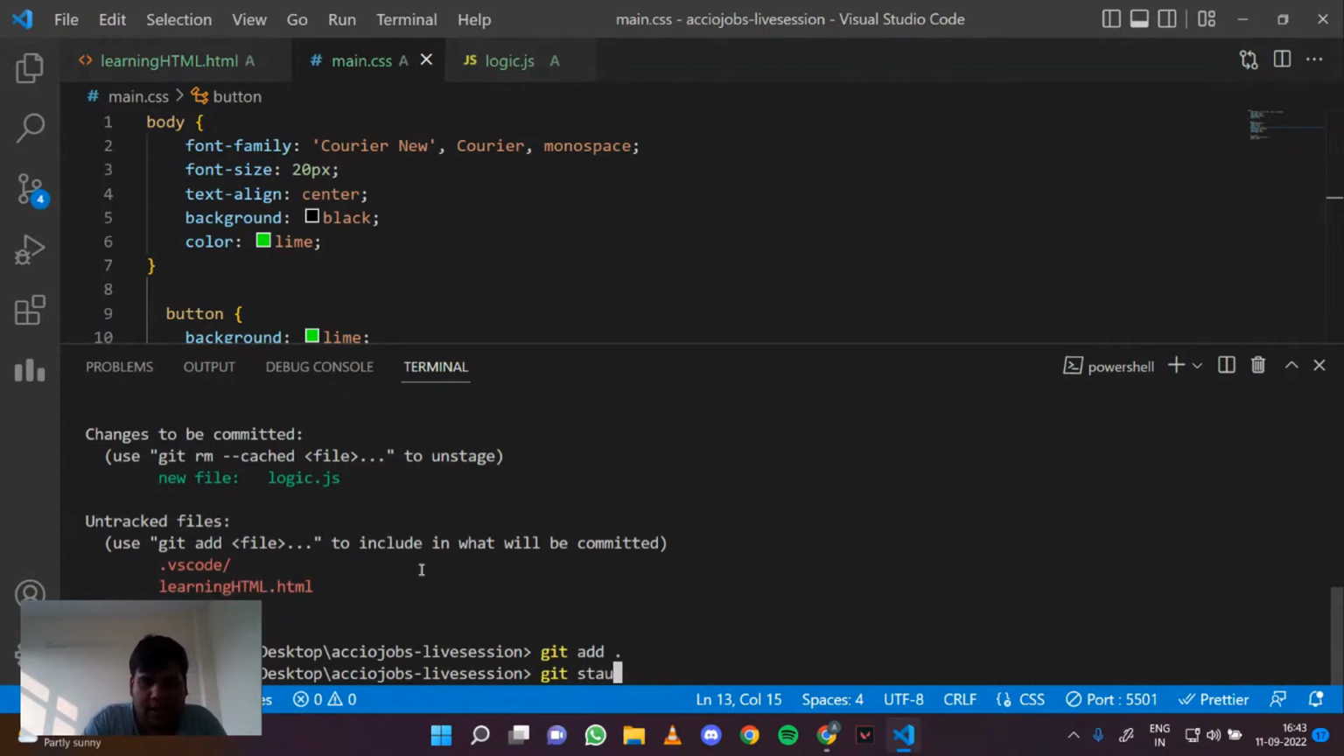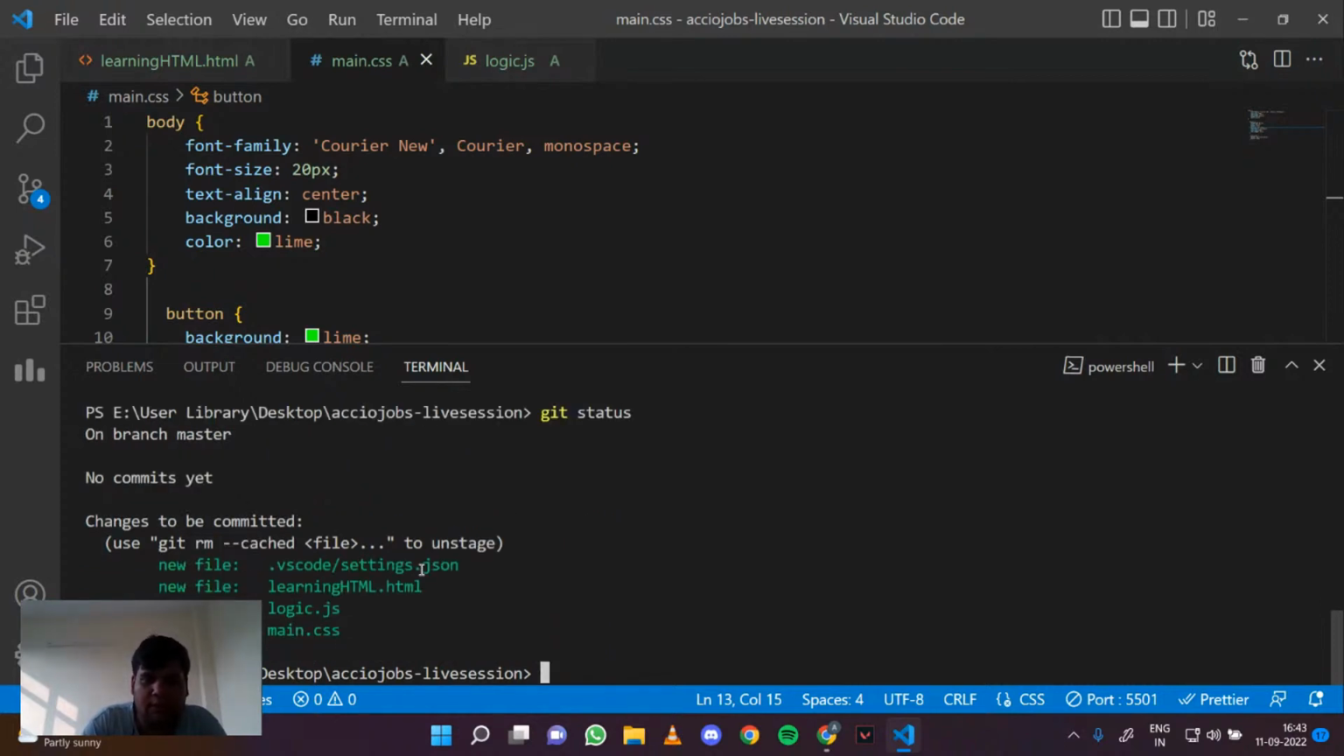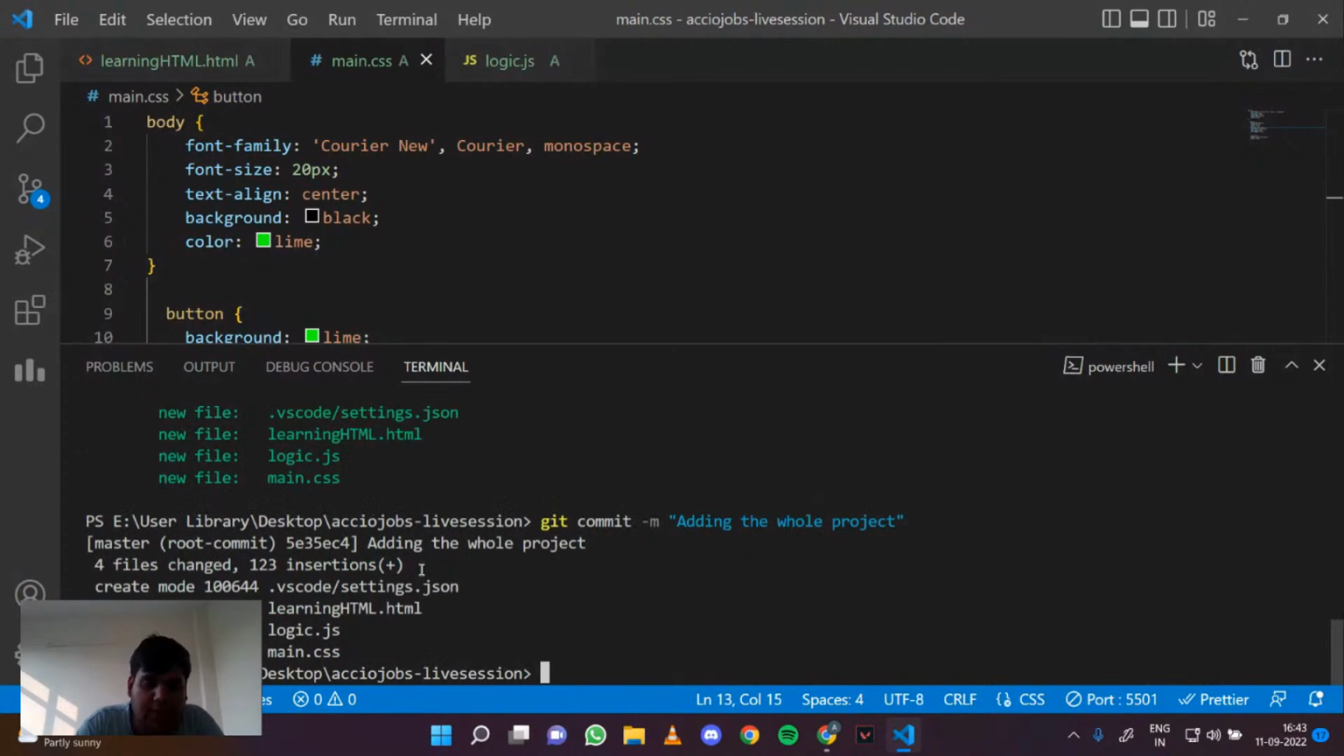So now if I do git status, we see that all of the files are there. Now I can do git commit minus m to add a message. This message denotes what I am doing to these files. So I'm adding the whole project. Now you see that these files have been committed. So git push origin main.